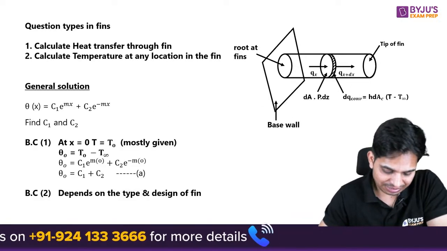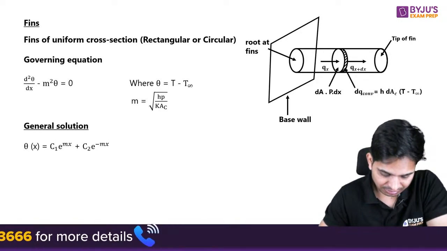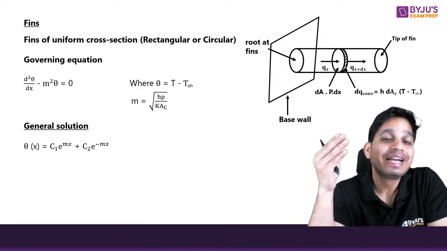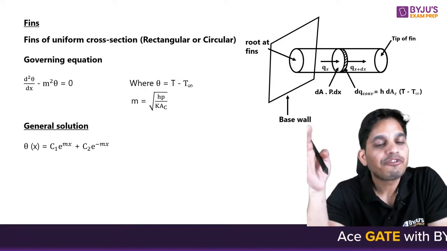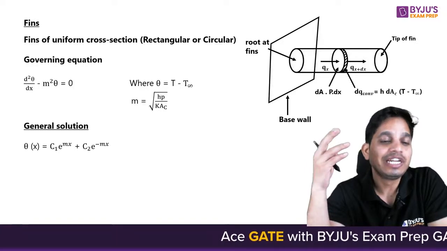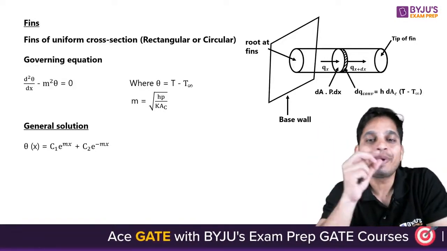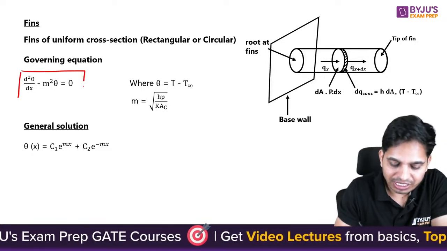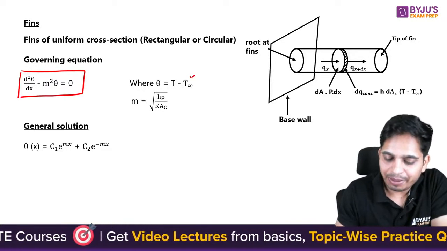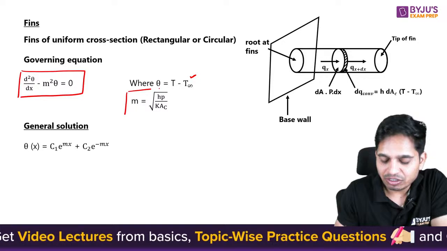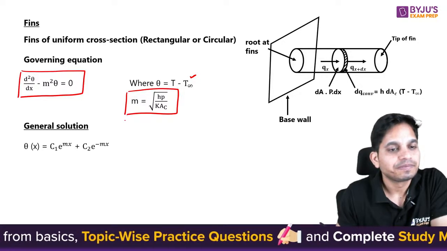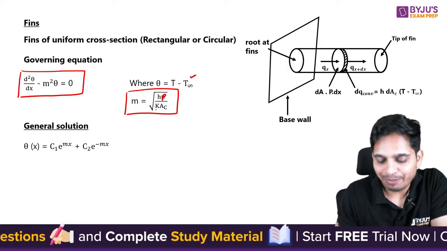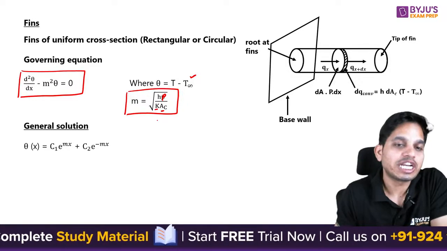So guys, fins is the way to increase the heat transfer by increasing the surface area. Okay, so this is the governing equation, where theta is equals to T minus T infinity and M is equals to root of HP by KA. H is heat transfer coefficient, P perimeter, K thermal conductivity and A cross sectional area.